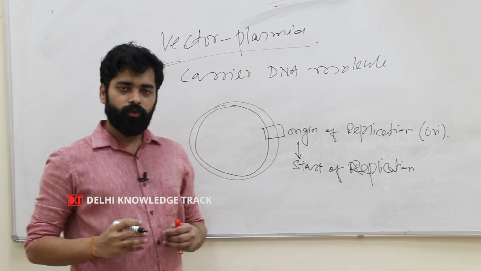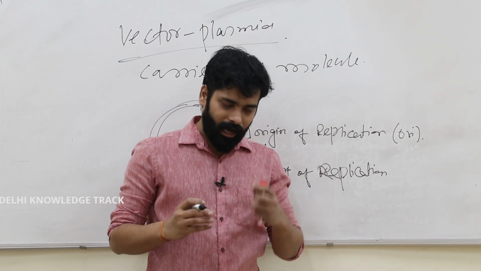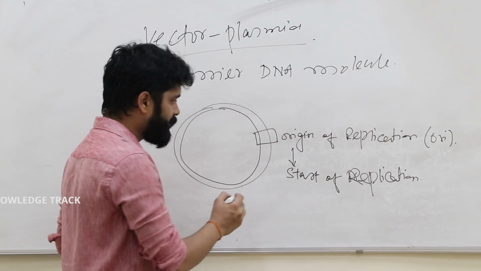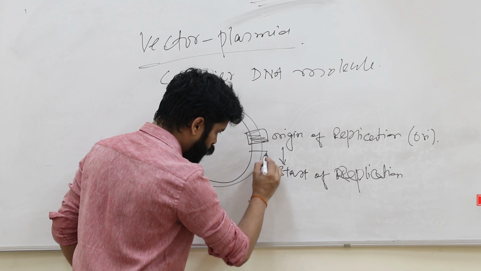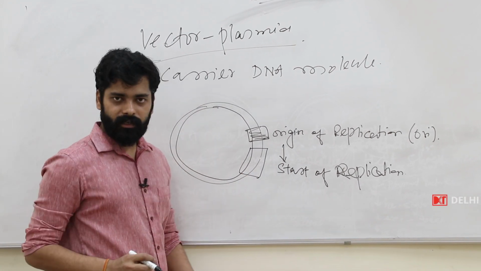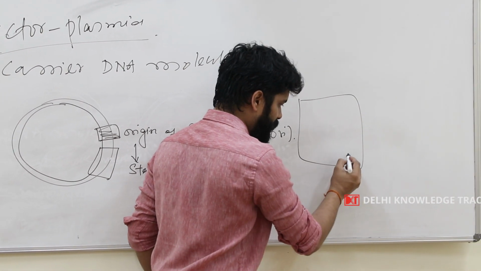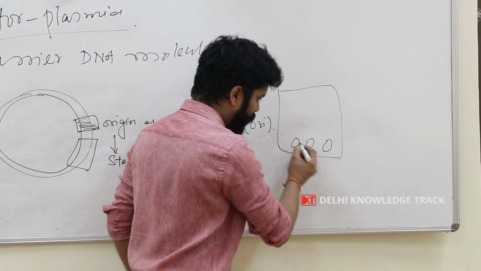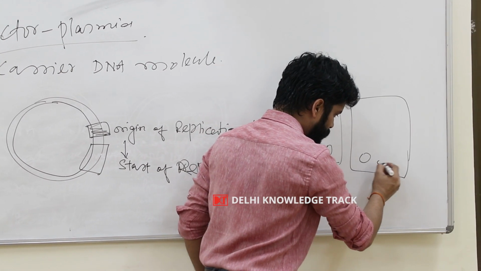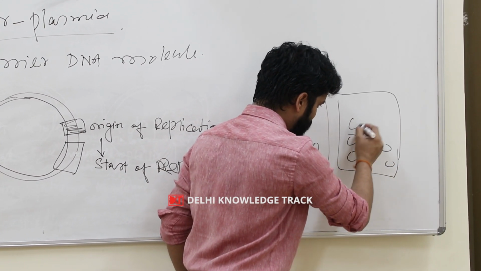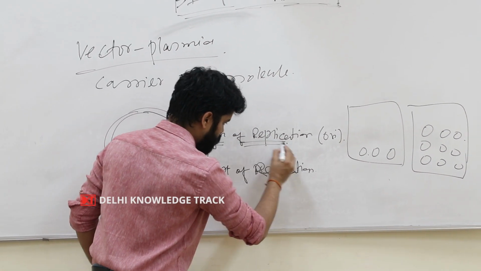If we want a high number of our gene of interest, then we have to get a vector that has an origin of replication that supports high replication. Few E. coli cells can have 2 plasmid vectors. Other E. coli cells have many plasmid vectors, and it all depends upon the origin of replication.